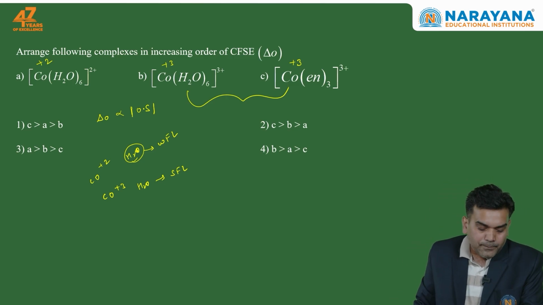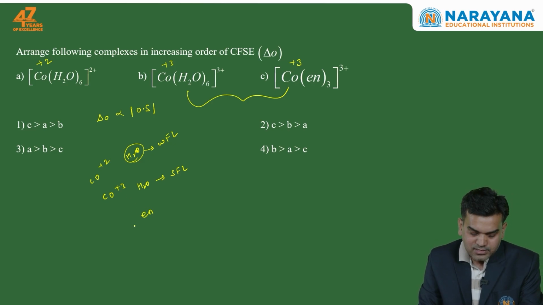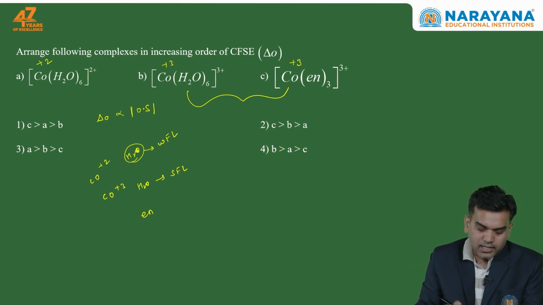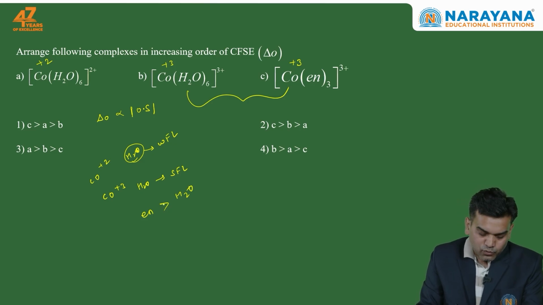If I have to compare the strength of the ligands, one thing that we know is that in ethylene diamine nitrogen is behaving as the donor atom, and in water the oxygen is behaving as the donor atom.